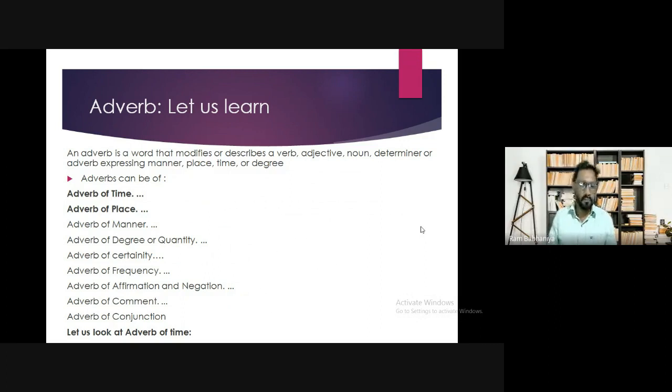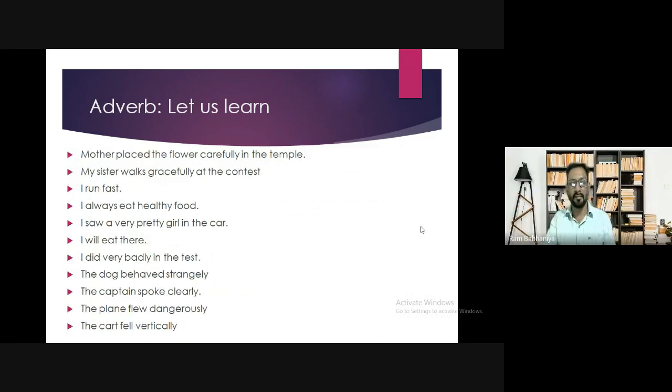And the second last, adverb of comment. And the last one, adverb of conjunction. So now these all are the types of the adverbs. Now, the very first adverb that we are going to study is what? Adverbs of manner. See here.